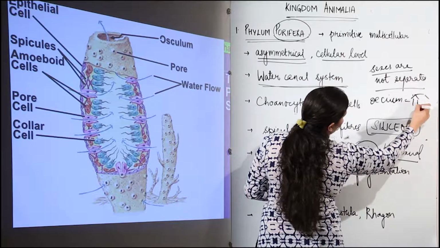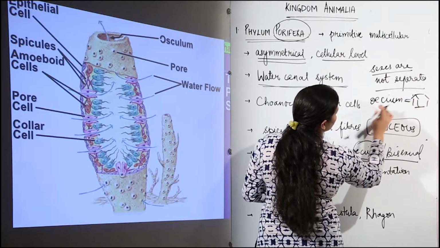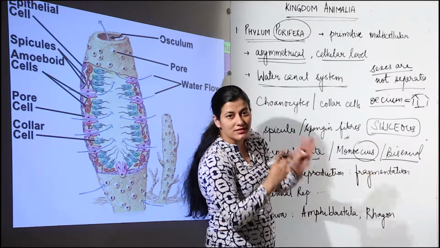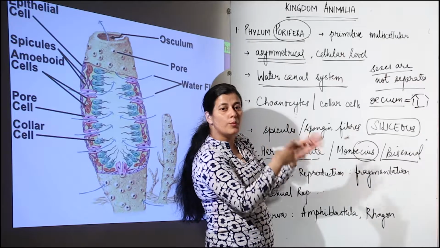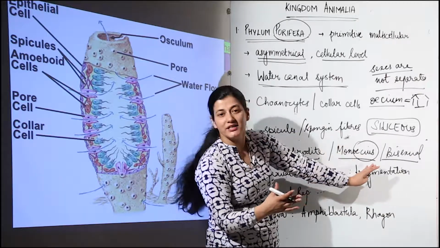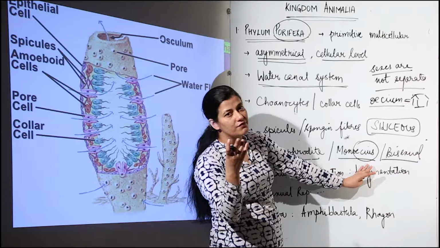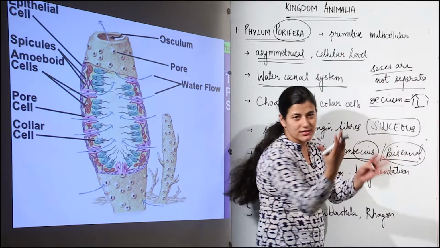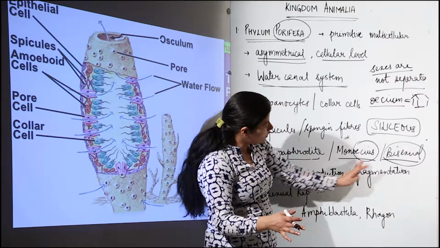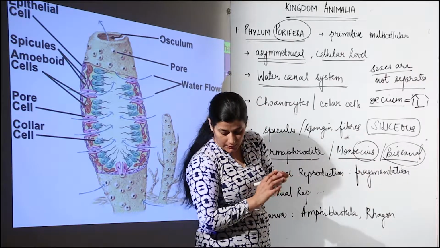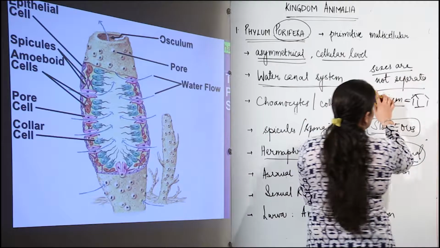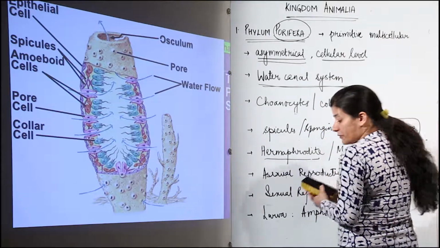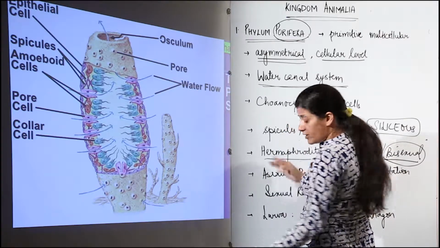This is the best way. What is oecium? Oecium is house. Whenever I say monoecious, that means a single house for both male and female. So monoecious condition would be when both male and female sex organs are present in the same body. Bisexual, that means two sex conditions are present in the same organism. Do keep in mind these two terms.